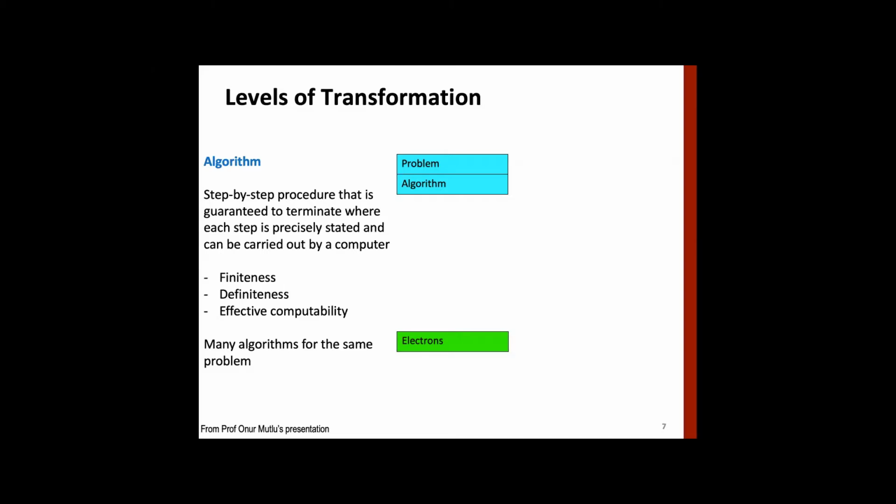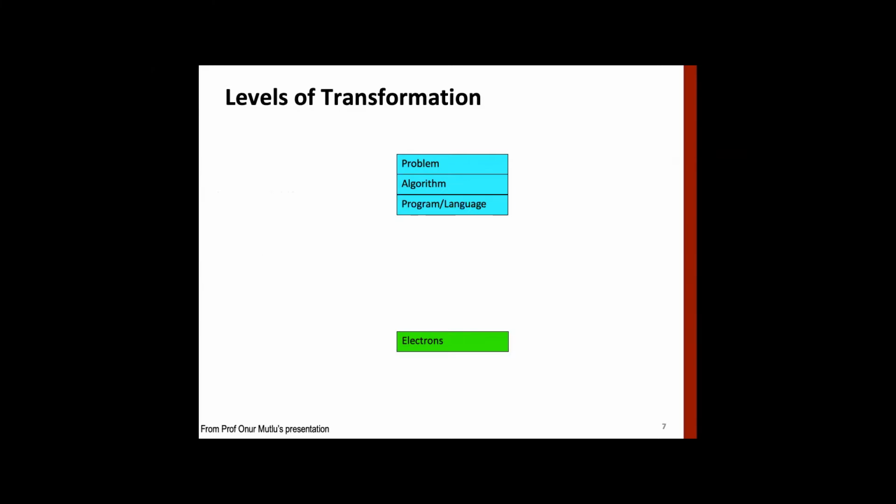There could be one problem, but algorithms could be many. Everyone can create a different algorithm. Once you have defined the algorithm, you have to code it in a programming language, and you can use whatever programming language you think suitable for the problem. Below that we have runtime systems. A runtime system is something like the operating system, memory management system, and virtual machine.